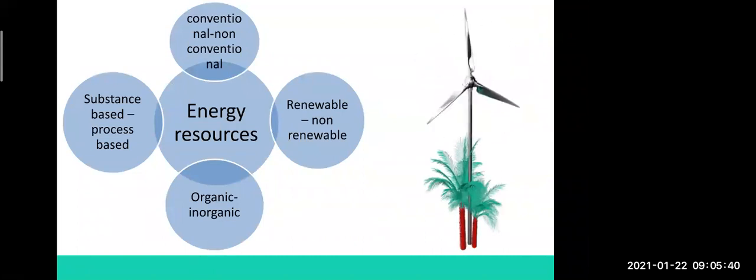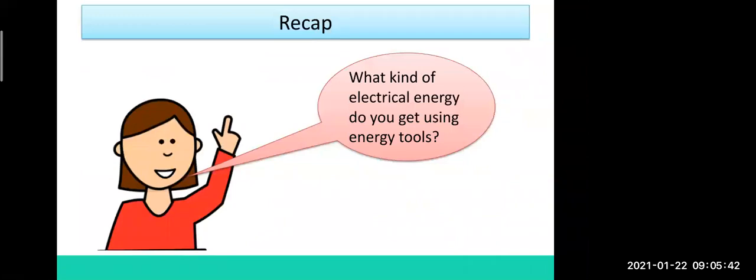Now we are going to move forward with our second question: what kind of electrical energy do you get using energy resources? See, last time I explained to you some diagrams, a working diagram. In that I explained which type of power we can use to produce or generate electricity. Do you remember the diagrams?